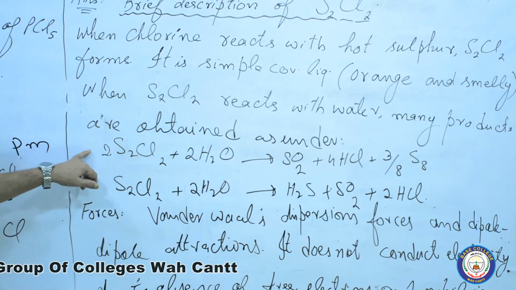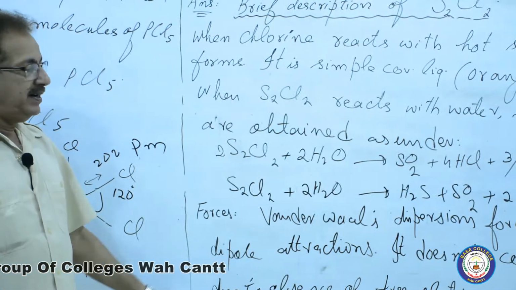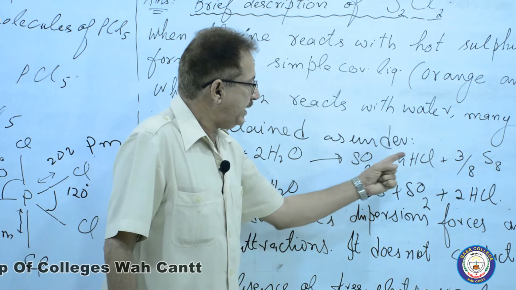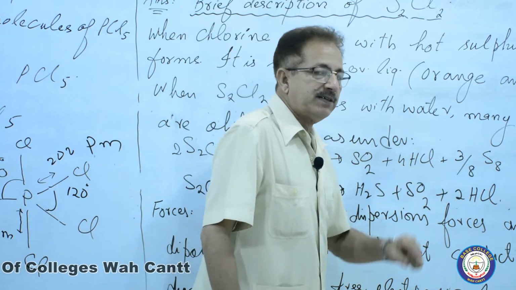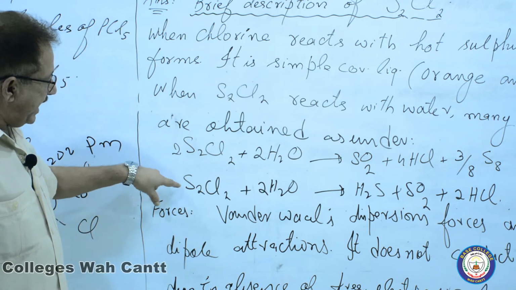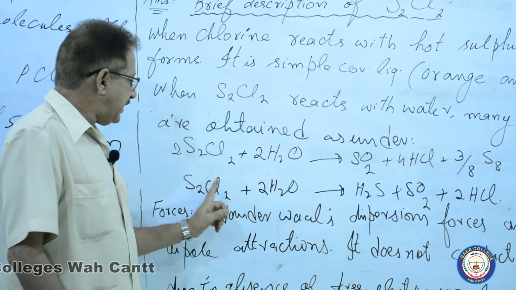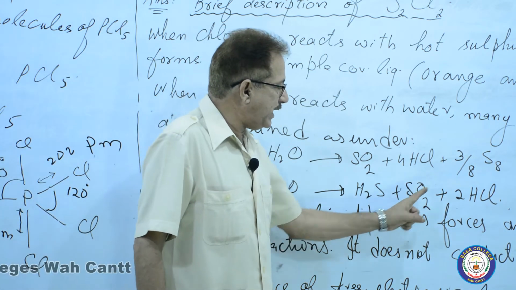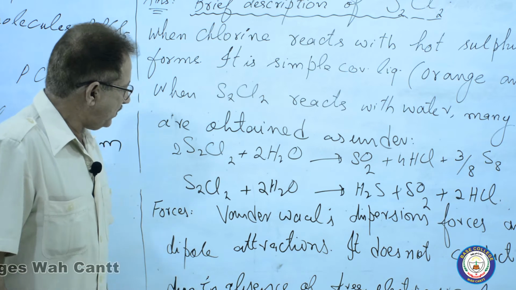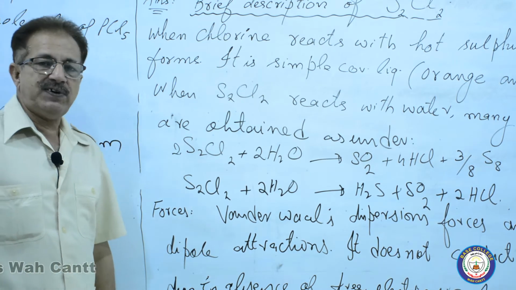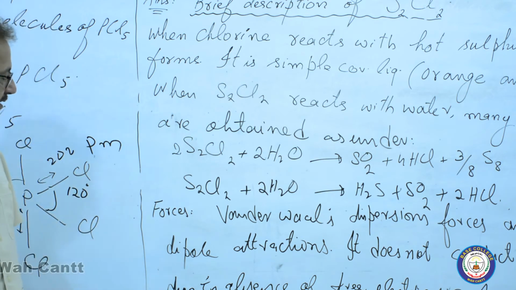When S2Cl2 reacts with water, many products are obtained, as under. The first way: 2S2Cl2 reacts with 2 molecules of water. The products are SO2, HCl and sulfur. In another way, 1 molecule of S2Cl2 reacts with 2 molecules of water to give H2S, SO2 and HCl. In this way, disulfur dichloride reacts with water.